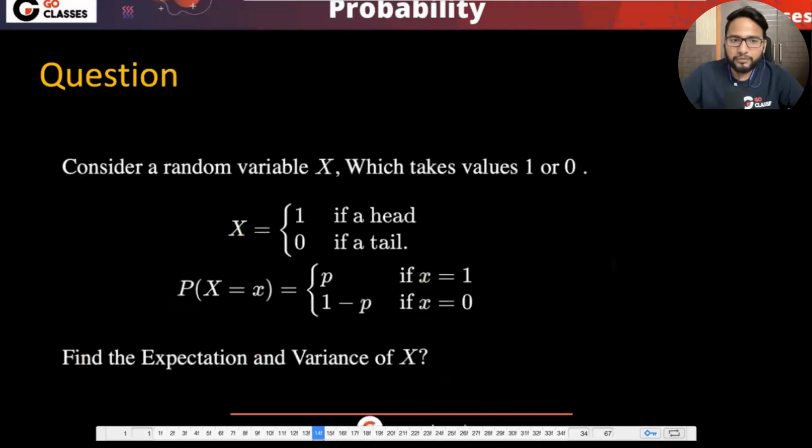So let's see this question. Consider a random variable X which takes a value 1 or 0. X equals 1 if we have head, or 0 if we have tail. The probability of X being 1 is P, the probability of X being 0 is 1 minus P. They're asking what is the expectation and variance of X. First tell me, to solve this question, do you actually have to know whether it is related to one only random variable or some specific random variable? No, right?